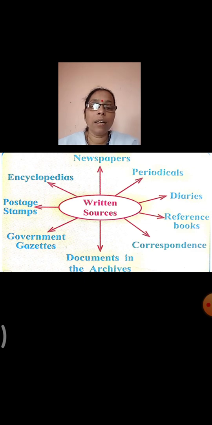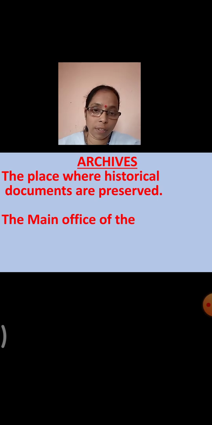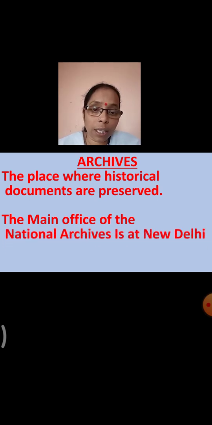Now as we are learning about the written sources, we have also seen that there are archives. What do you mean by archives? So archives are nothing but the place where historical documents are preserved. So the place where historical documents are preserved, they are called archives. So where is the main office of the archives located?